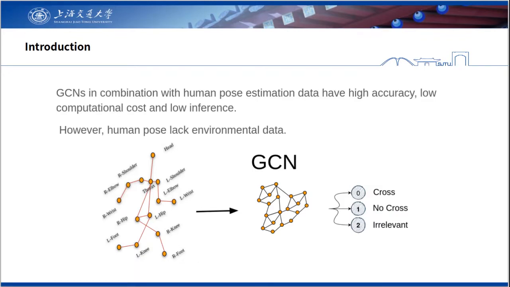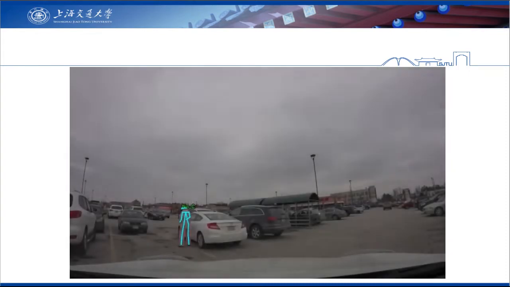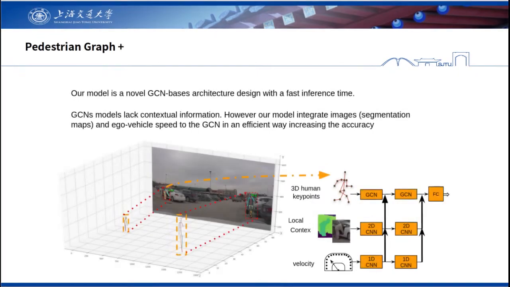Graph convolutional networks combined with human pose estimation data demonstrated high accuracy in action recognition, outperforming recurrent neural networks. The use of human pose data is ideal in the pedestrian crossing prediction task due to its low computational cost and real-time inference. However, human pose estimation lacks environmental information. In this work we propose a novel architecture, an efficient and multimodal architecture based on graph convolutional networks.